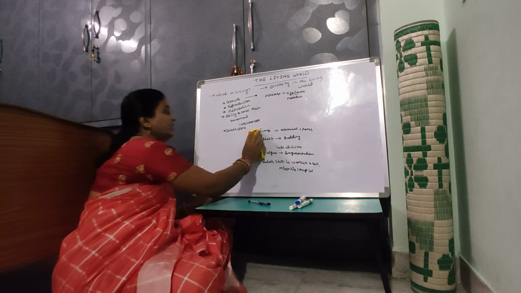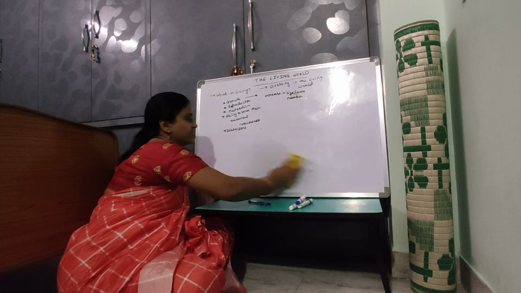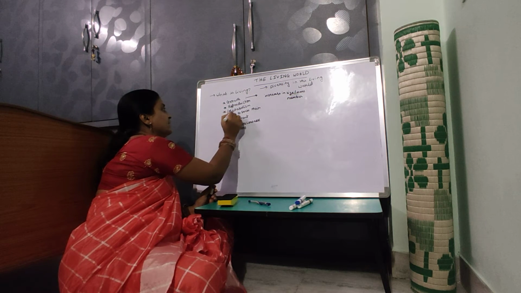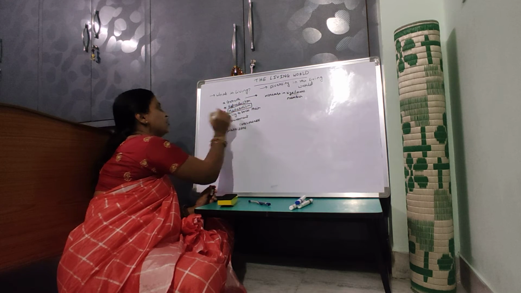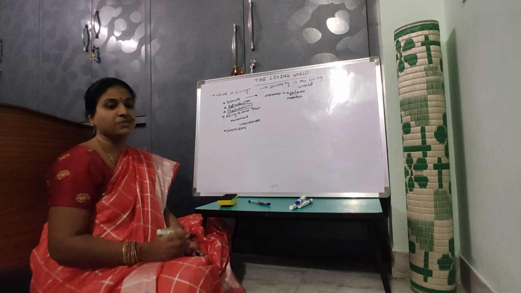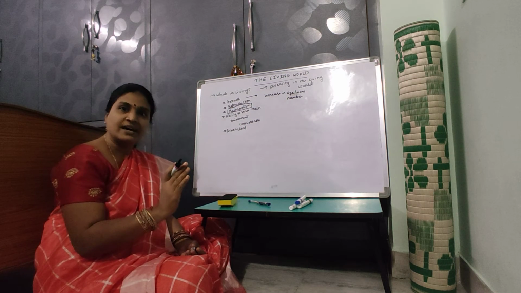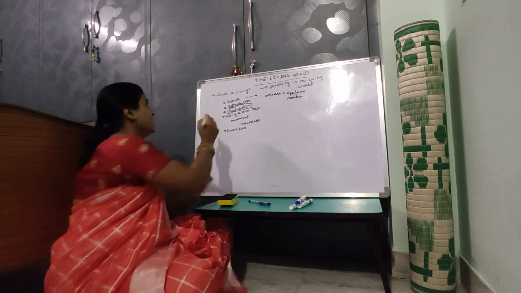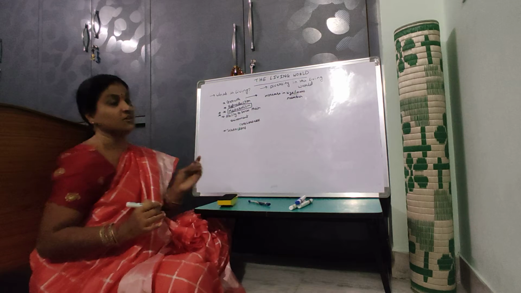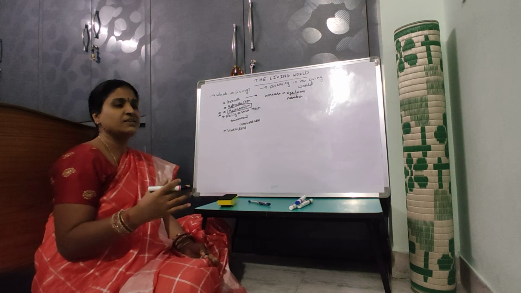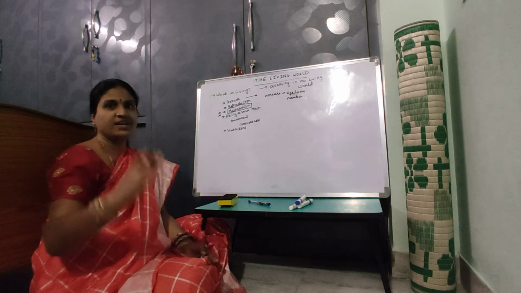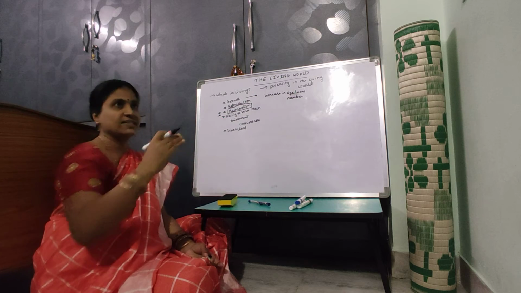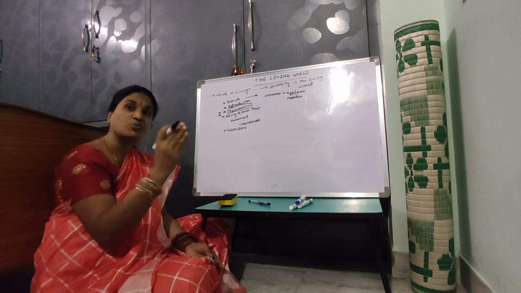Then coming to another most important characteristic feature of living organisms, metabolism. Metabolism is the main defining property of living organisms. If metabolism is there in a particular organism, that means that organism is a living one. Now, what is metabolism? Metabolism means all the reactions which are taking place in an organism. An organism is made up of so many molecules. How are those molecules formed?